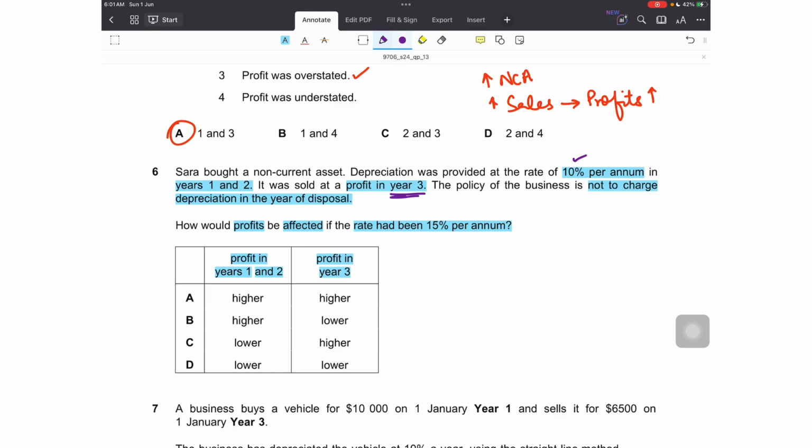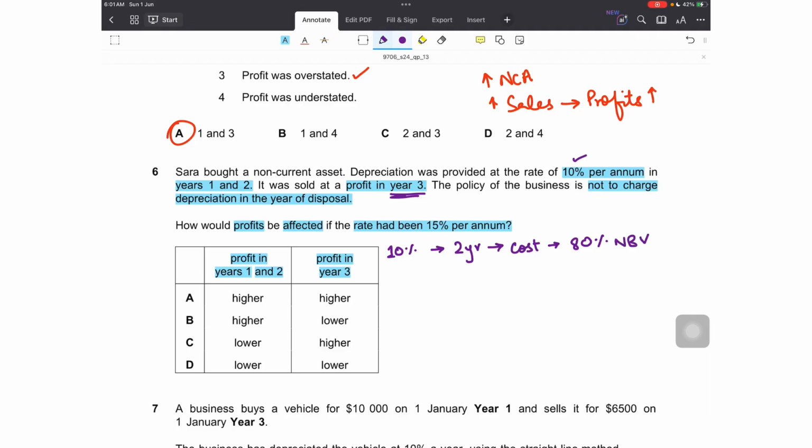So we know that in using 10% rate, depreciation was charged for 2 years. So can I say that at the time of disposal, the net book value would be 80% of the cost, because depreciation would have been charged of 2 years, so 10% each year. So net book value would stand at 80% of the cost.